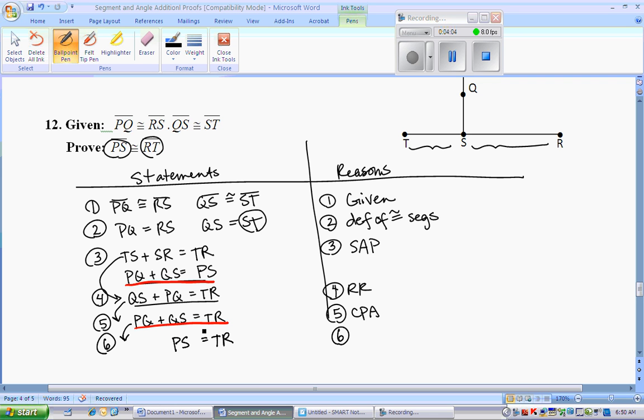So looking up at what I'm trying to prove, those are the same two values. They did end up in the right side of the equation or the left side of the equation, wherever they were supposed to be. Just a matter of changing them to congruence. If they did need to be switched, we would have used symmetric property. But as it is, we won't need to. So I used replaced in step 6, and by definition of congruent segments was able to change them to congruent to finish this one.